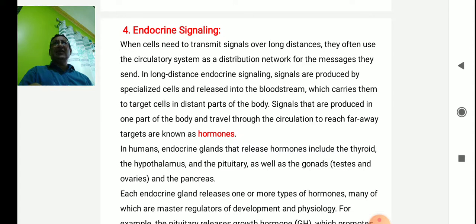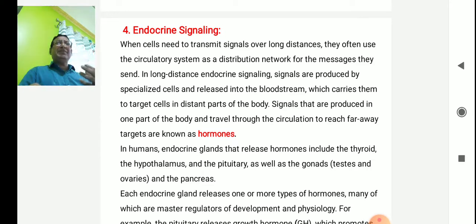In humans, endocrine glands that release hormones include the thyroid, the hypothalamus, and the pituitary, as well as the gonads and the pancreas. Each endocrine gland releases one or more types of hormones, many of which are master regulators of development and physiology. For example, the pituitary releases growth hormone, which promotes growth, particularly of the skeleton and cartilage of the body. So endocrine glands secrete hormones. Hormones are secreted by one particular gland, and they act on a target gland which is far away.